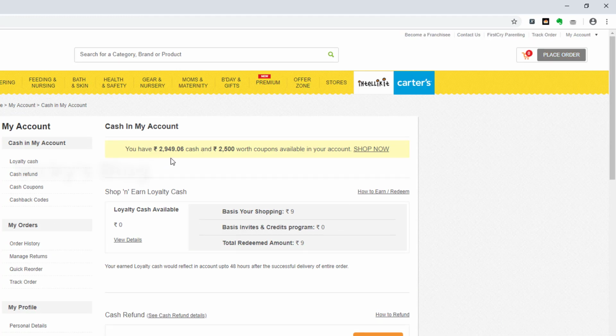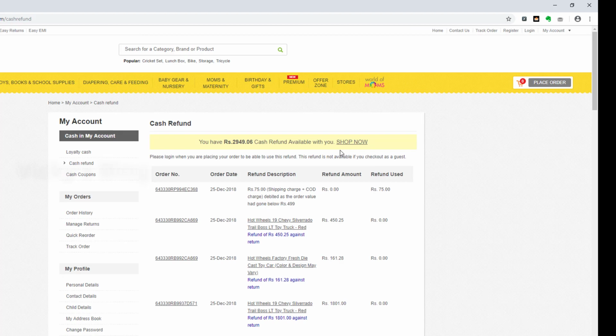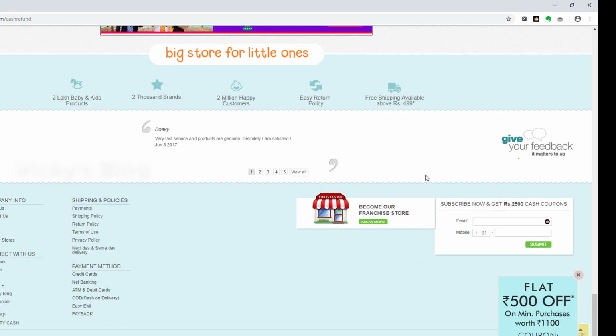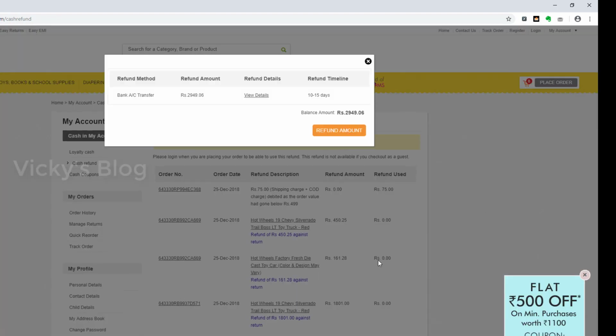So see here, I have 2949.06 in my account. So I'm going to get this refunded. Click this Refund Now. So here, cash refund. So just come all the way down, refund amount back to me.